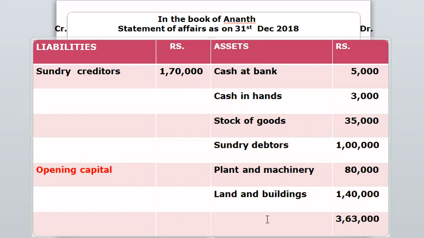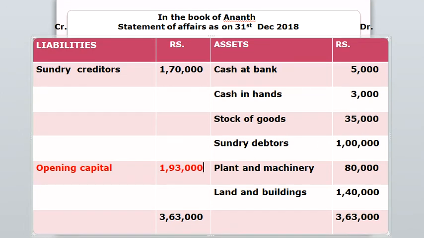We have to balance the same amount in the credit column also, which is 3,63,000. And the next step is we have to subtract 1,70,000 from 3,63,000, which gives you 1,93,000.